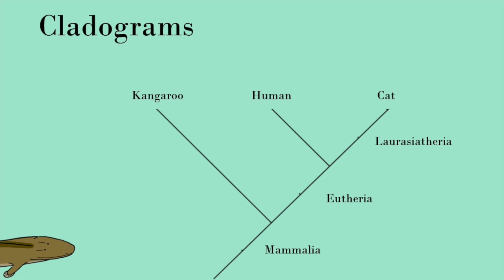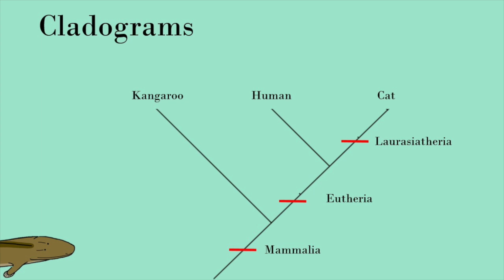So in this cladogram, everything after here is a Laurasiatherian, everything after here is a Eutherian, and everything after here is a mammal. This means that every Laurasiatherian is a Eutherian, and every Eutherian, and therefore every Laurasiatherian, is a mammal. Now you know how to read a cladogram and understand a little more about phylogenetic groups.